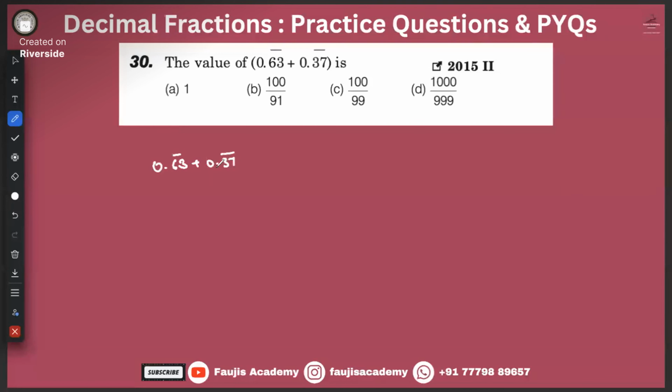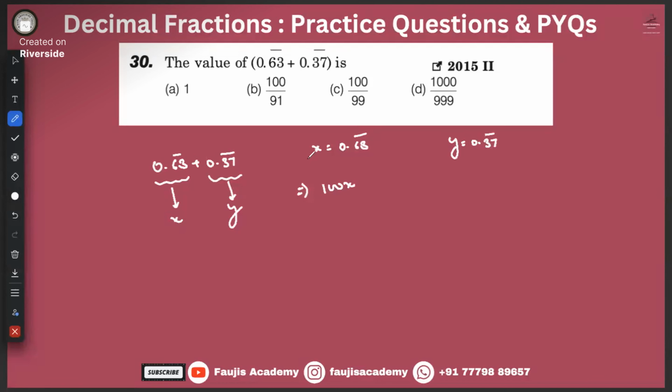0.37 bar. Okay, right. So let's just assume this value to be x and this value to be y. Okay, so x is equal to 0.63 bar, isn't it? And y is equal to 0.37 bar. Okay, so which implies what? Into 100.